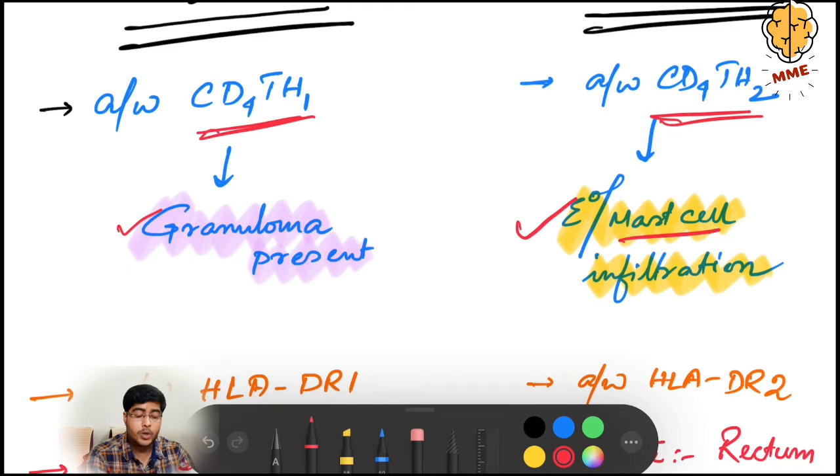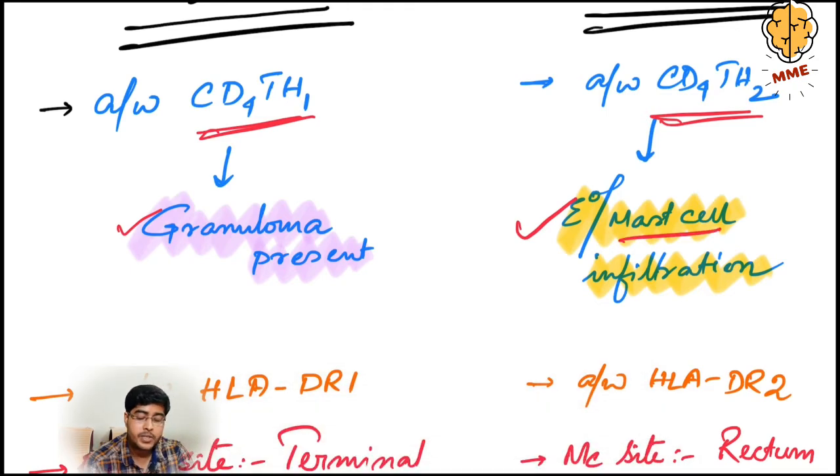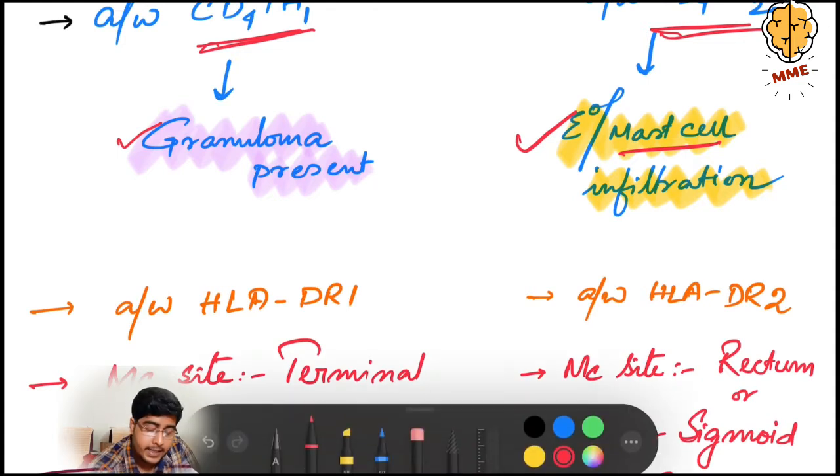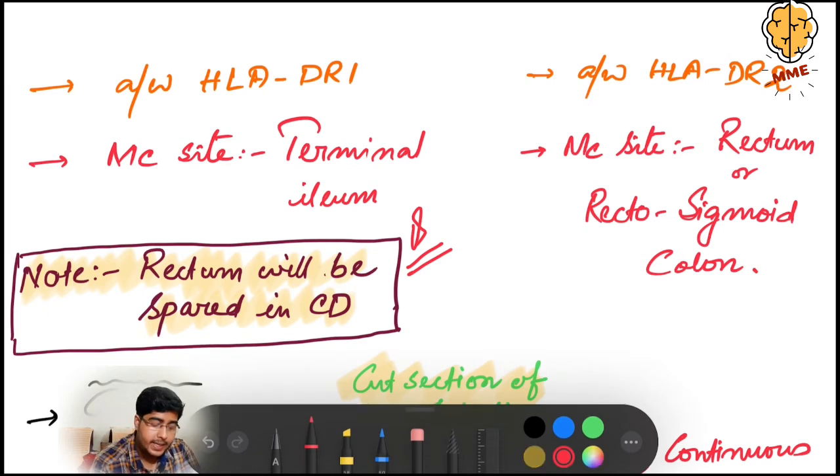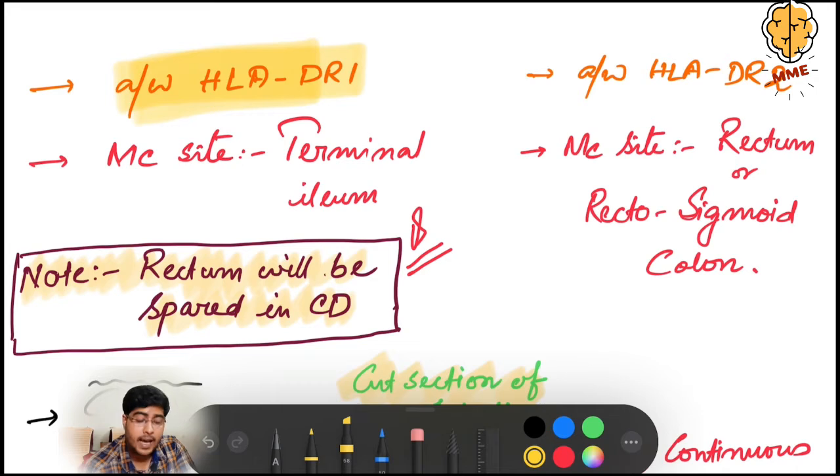So in Crohn's disease, there will be granuloma formation, whereas in ulcerative colitis, there will be infiltration of mast cells or eosinophils. The second difference is that Crohn's disease is associated with the HLA-DR1 gene, whereas ulcerative colitis is associated with the HLA-DR2 gene.